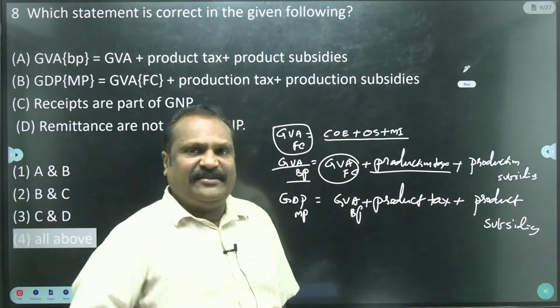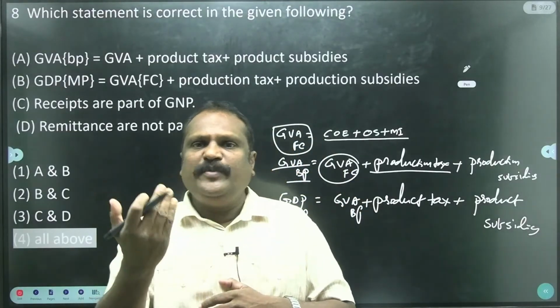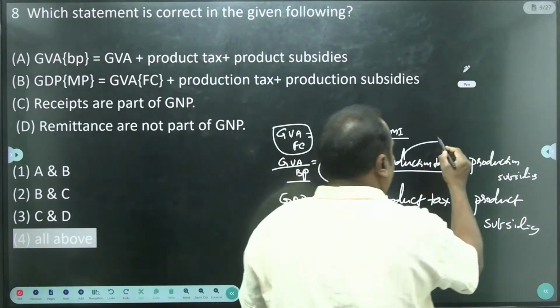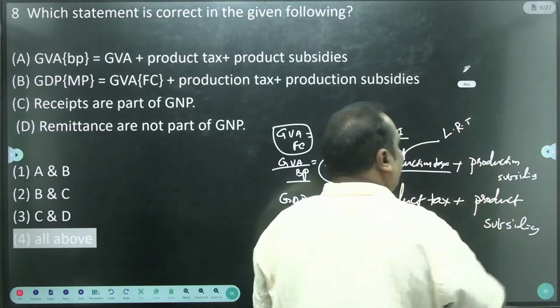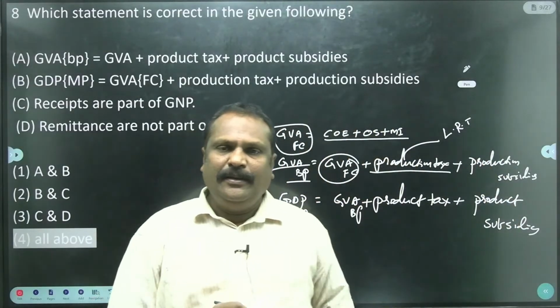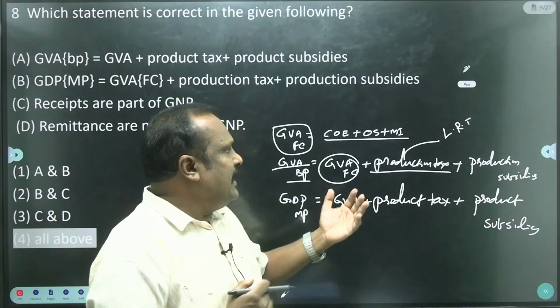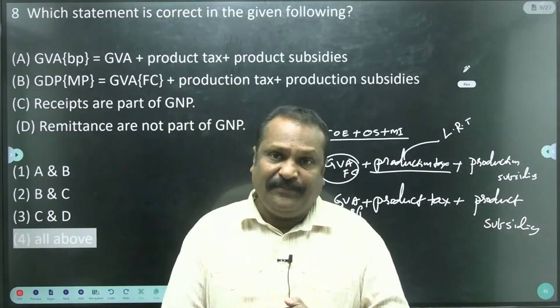What is the production tax? When you extract something from the land, we have to pay the production tax, the land revenue tax. An example of production tax is the land revenue tax. When you extract something from the earth, you have to pay the land revenue tax, because agriculture land is used for agriculture production.